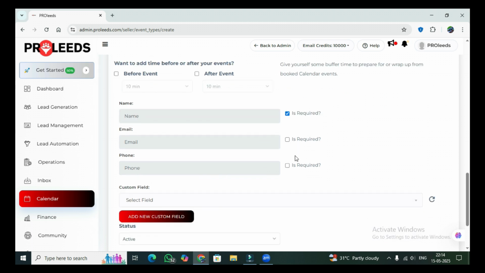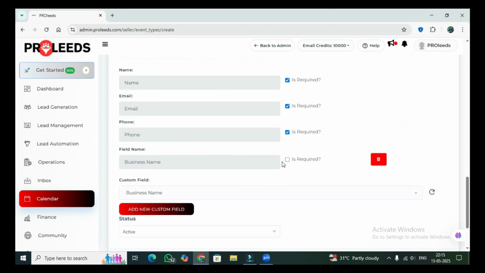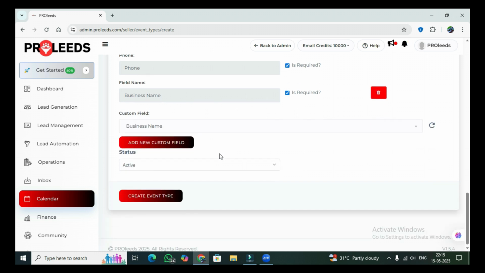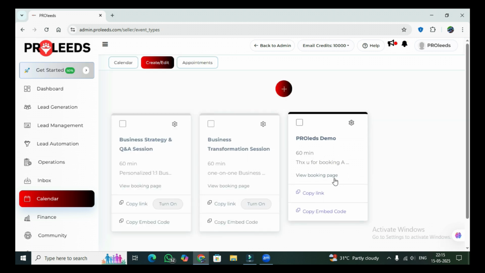So important question: which data you want to collect from people before they complete the booking? So here you have three options. In custom fields, you can add more things like business name, is it required or not. Like this, you have a lot of options. You can even create custom options for future. So here we have to choose if it is active or not, and now we create it. So here you see it is available.